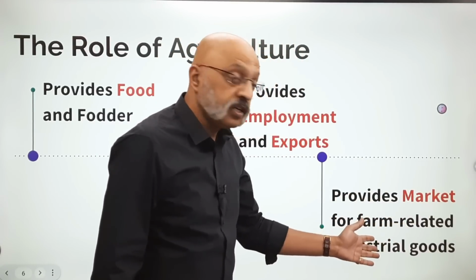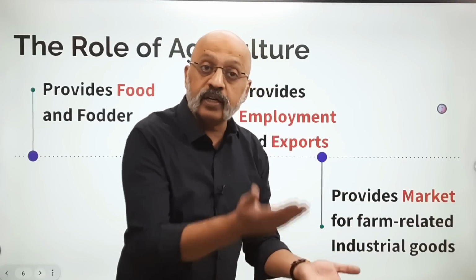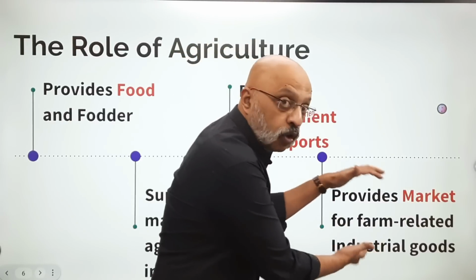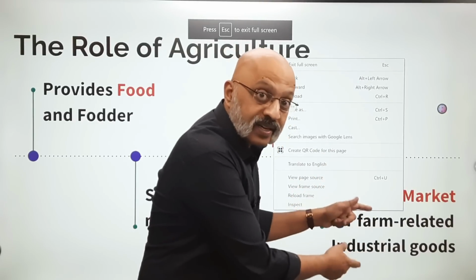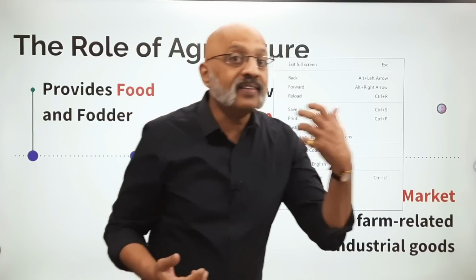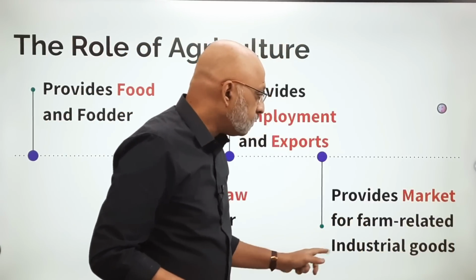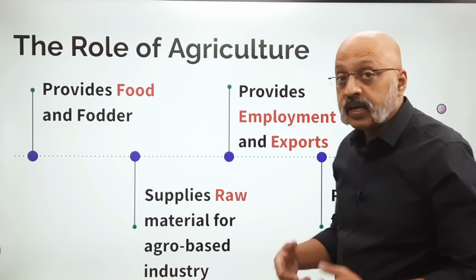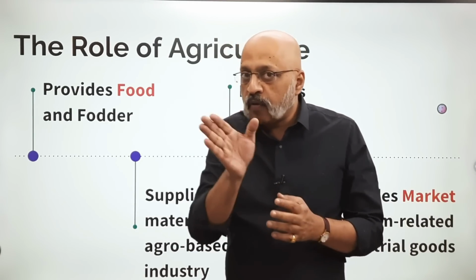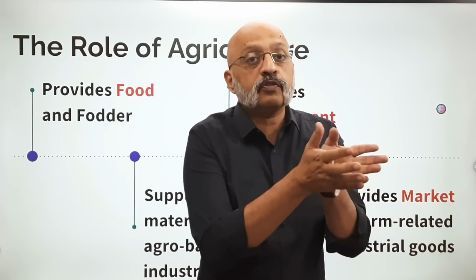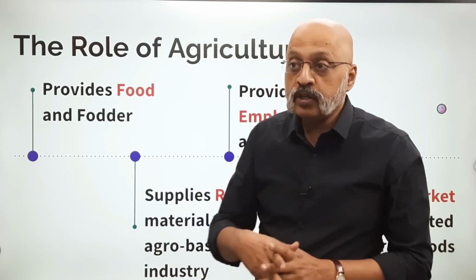What kind of industrial goods? Tractors, machinery, implements, fertilizers, insecticides, pesticides, etc. So it's very interesting. In this case, the farmer is a consumer, and you realize the interlinkage between the agriculture sector and the industrial sector. Here the farmer is a producer who is providing the raw material. So you see, the farmer is at the center. He is providing raw material for the agro-based industries. He is a consumer of the products which are produced by the other kind of industry. So in that sense, the farmer becomes so important.